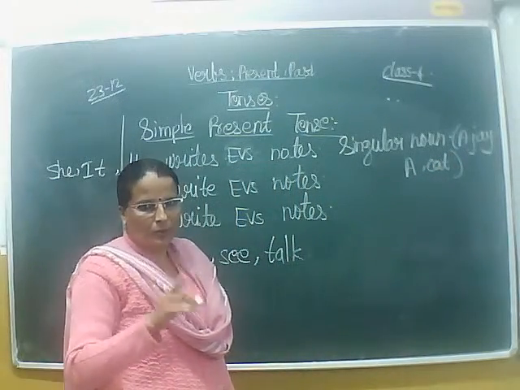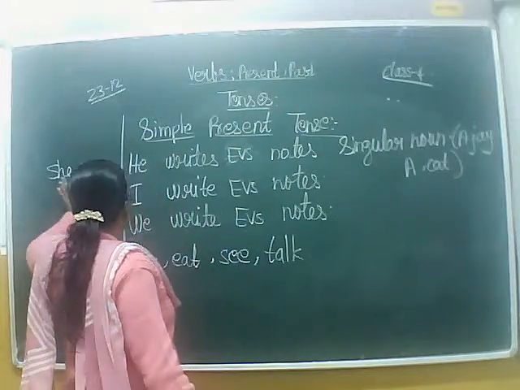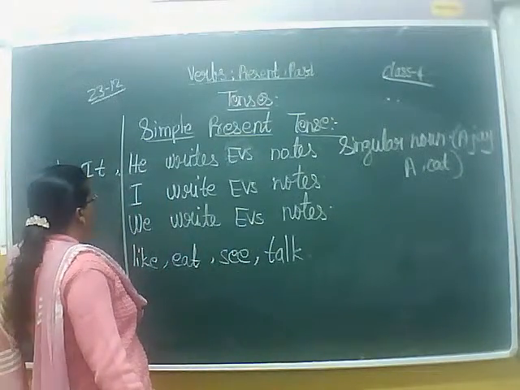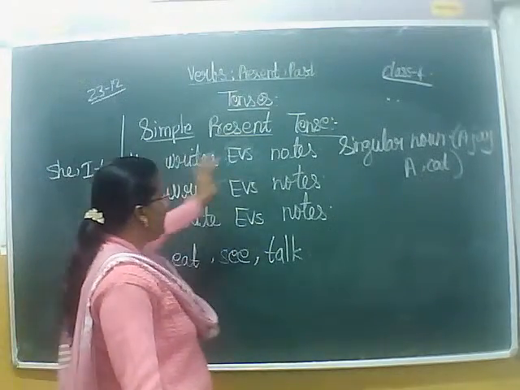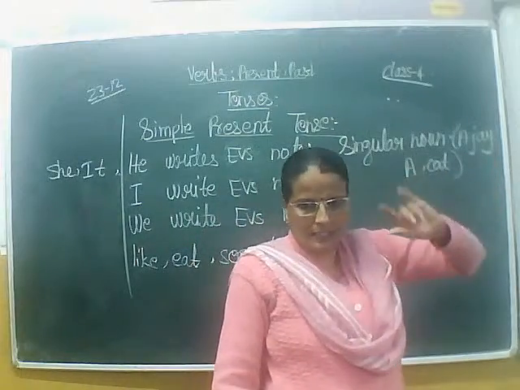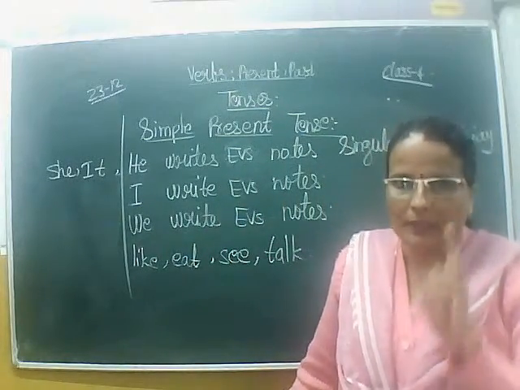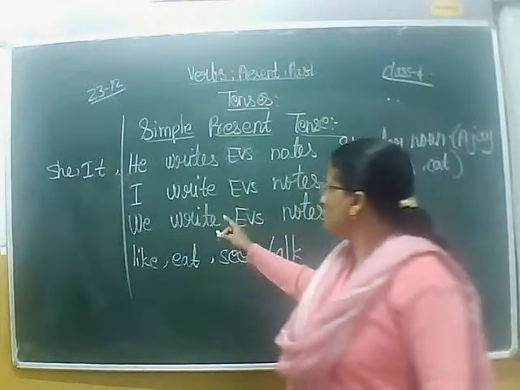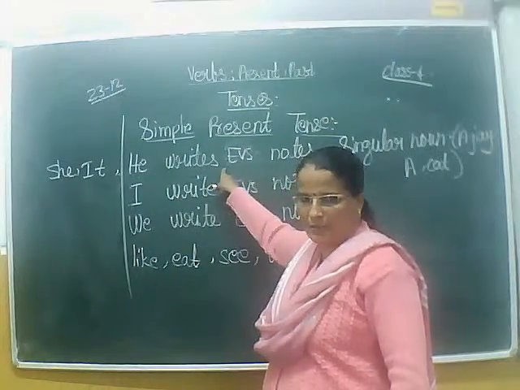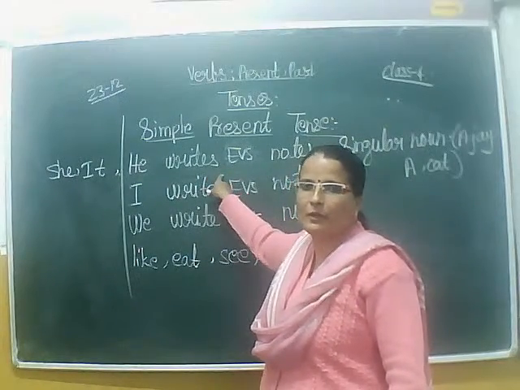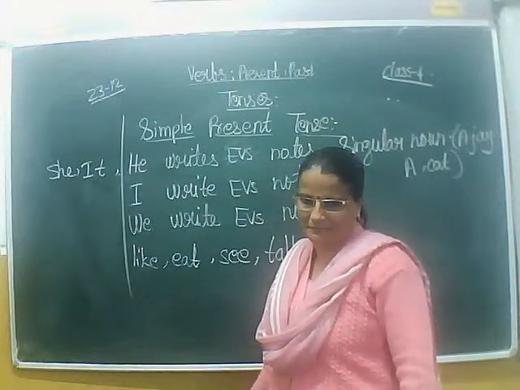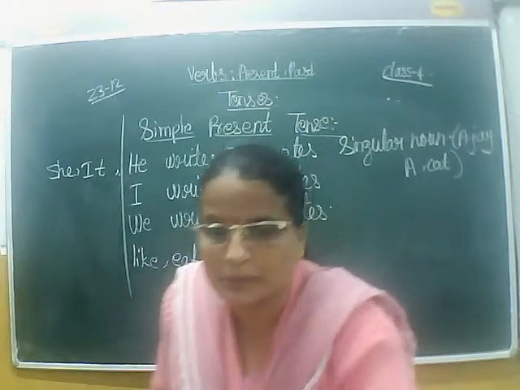So, the first rule which you should remember is, if the subject is she, it, he, or any other singular noun, then with that singular noun, we should use S or ES form of the verb. I hope you understood.